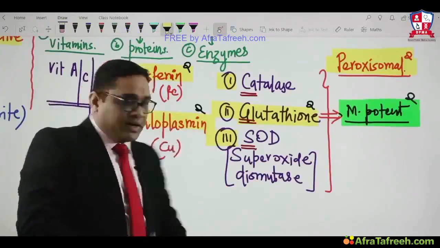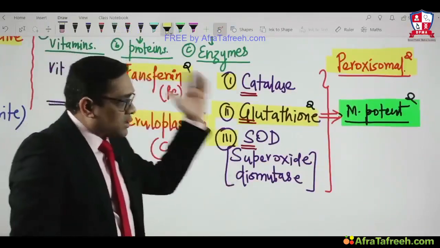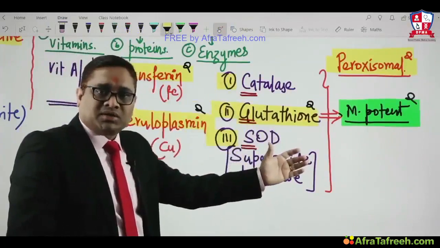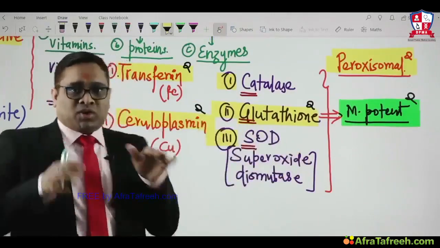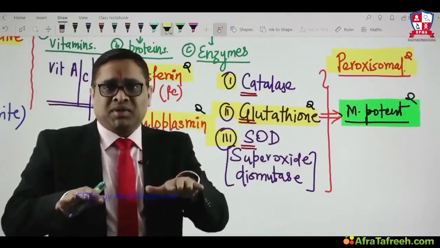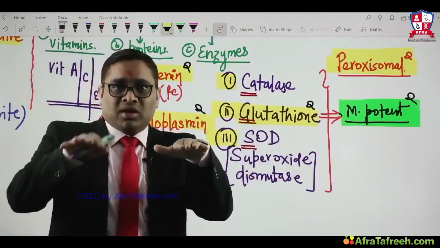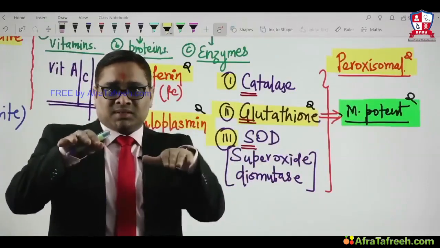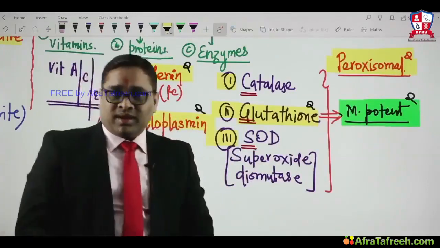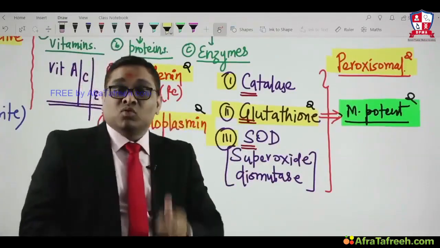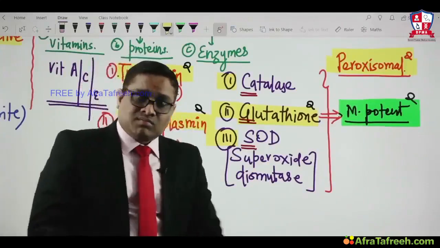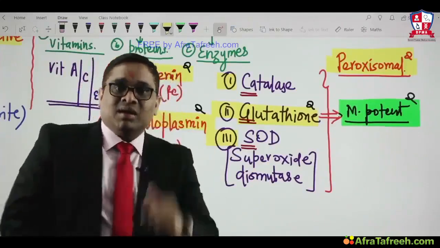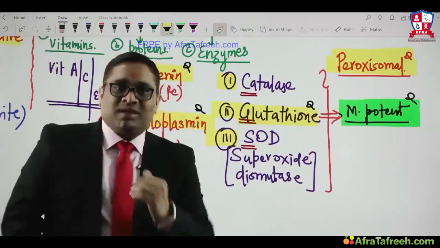Free radicals are counteracted by antioxidants. They will prevent the damage. So in our normal human body, there is a balance between free radicals and antioxidants. And when this balance is lost, there is an imbalance, then cell injury will happen. And what is the reason for this imbalance? Most common cause: ischemia. Most common cause: hypoxia, right?